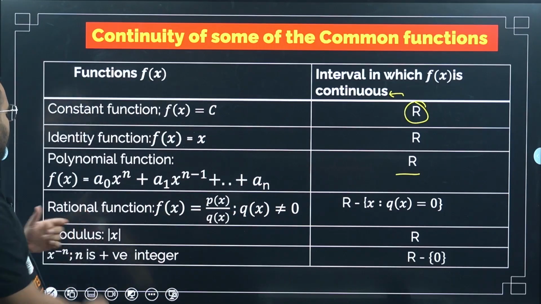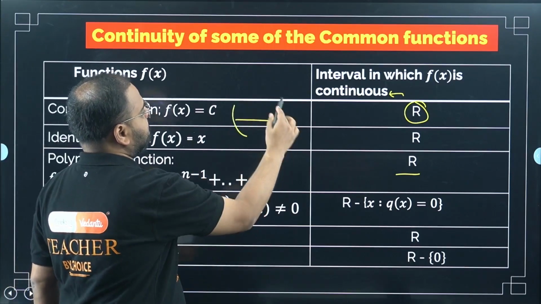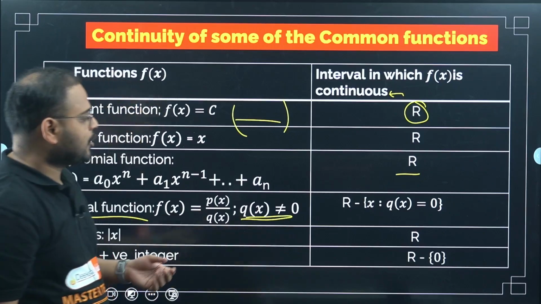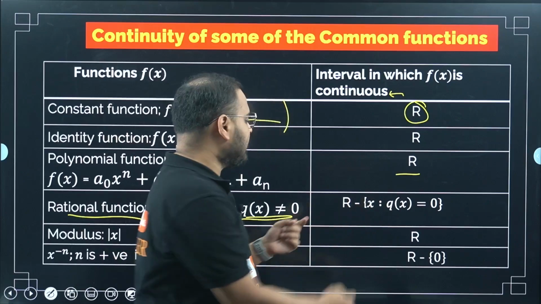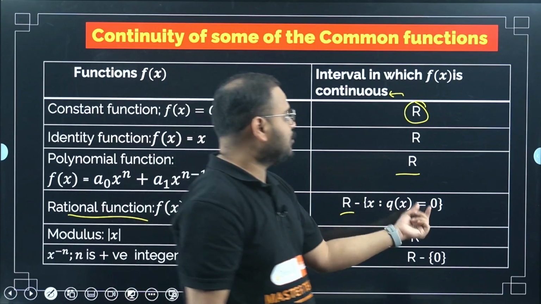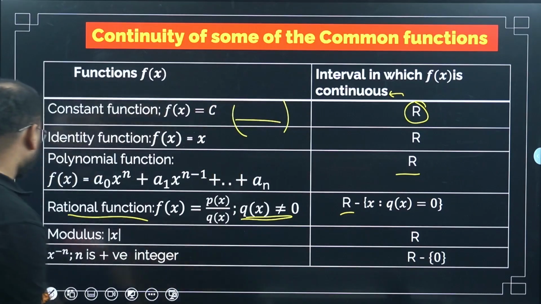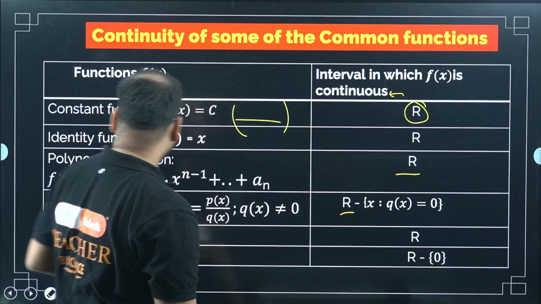What about the next one? Rational function, means there is a function in this form. So obviously this has to be true: Qx cannot be equal to 0. So you have to remove everything, everything will be there in the domain apart from the 0. So it is continuous everywhere except for the 0. So that is the interval where it is continuous. I hope you understand this.